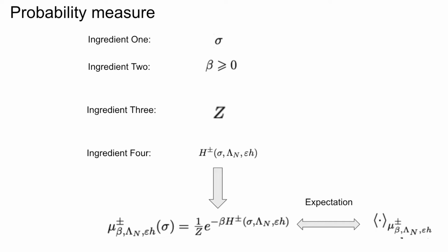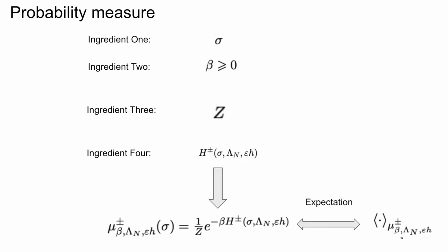And for ingredient 2, we will want to incorporate the inverse temperature beta, which is greater than or equal to 0. And for ingredient 3, we will need to make use of a partition function, which throughout the field of statistical mechanics and probability is denoted with a Z, which we use to normalize the quantity that we're going to obtain so that it's a probability measure.